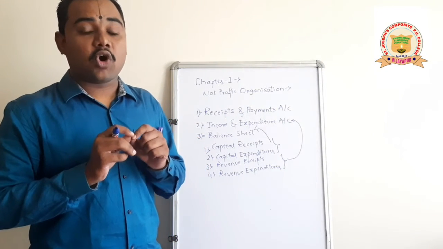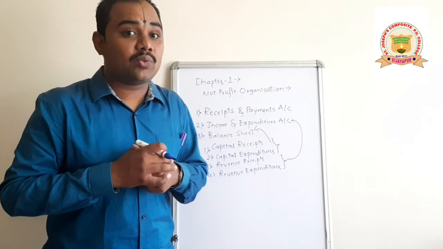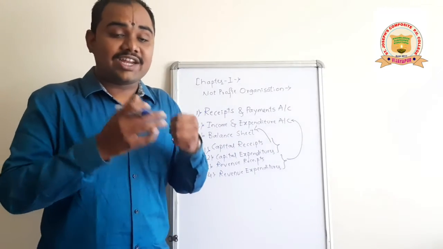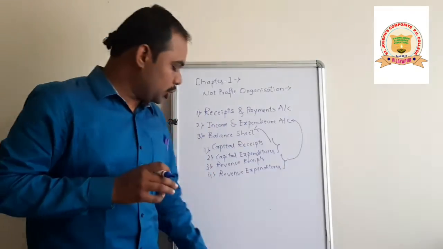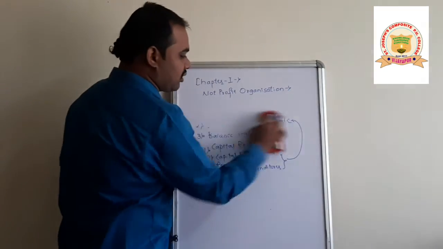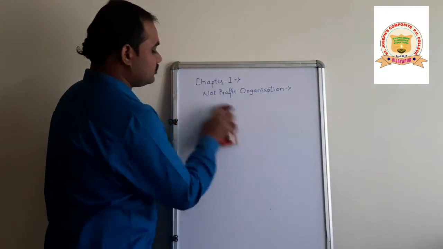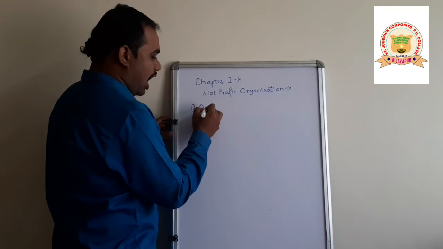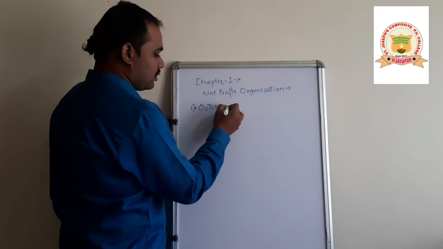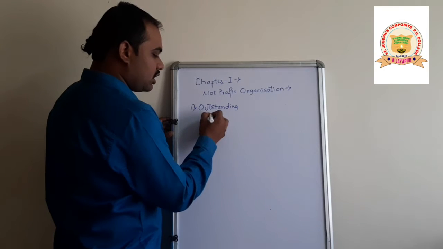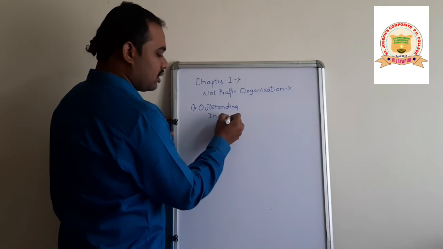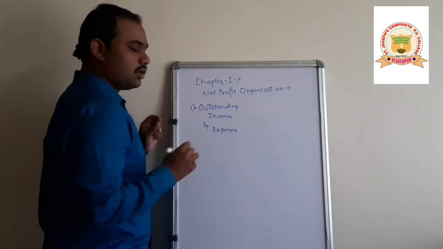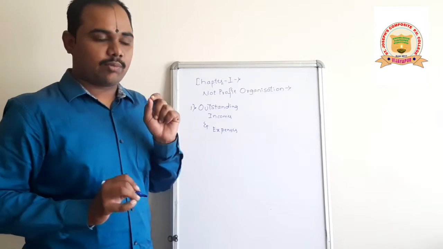And very importantly, a few adjustments will be given in the problem. They are a very important part of the problem and play a very vital role in the problem solution. So let's learn about those adjustments. There are three important adjustments. First one is outstanding incomes and expenditures. Outstanding incomes and outstanding expenses.